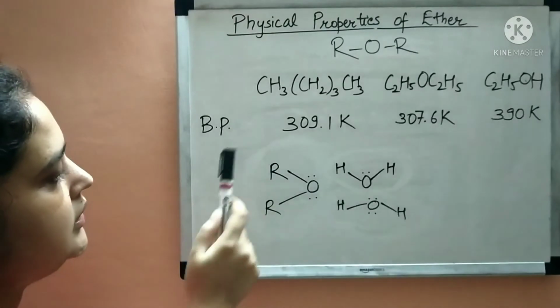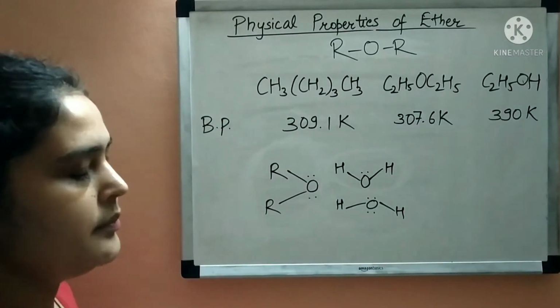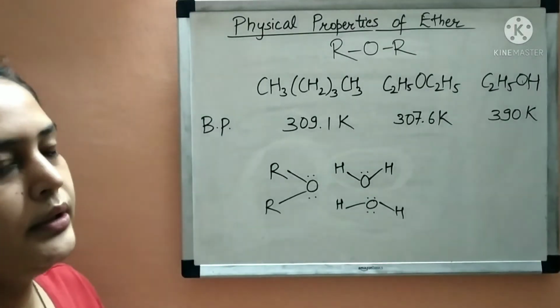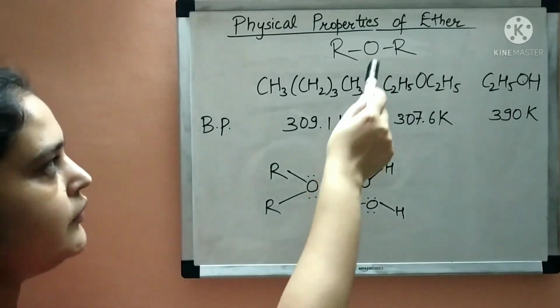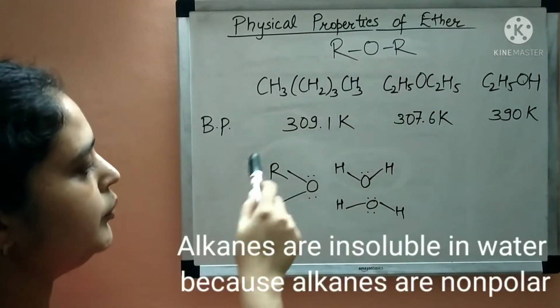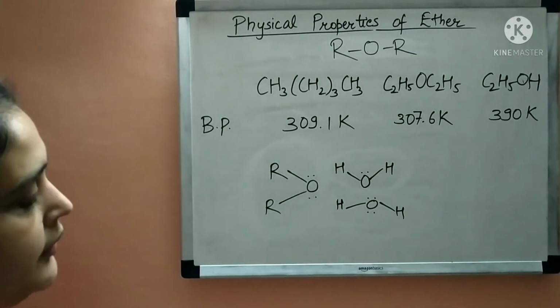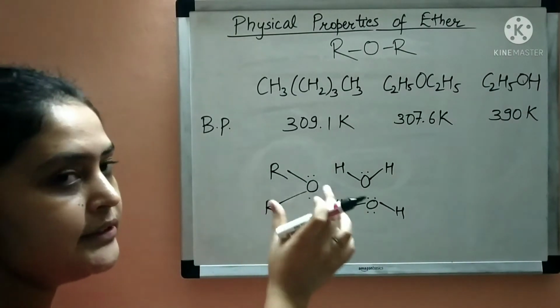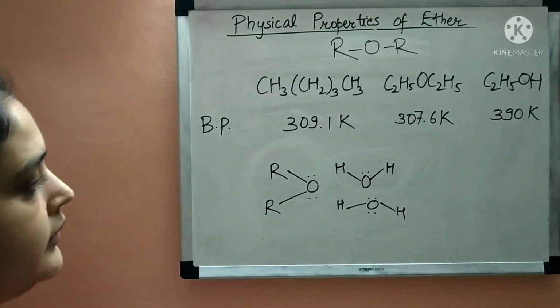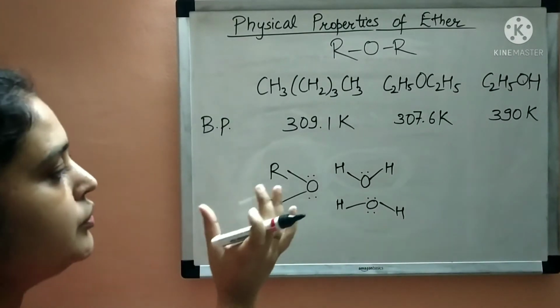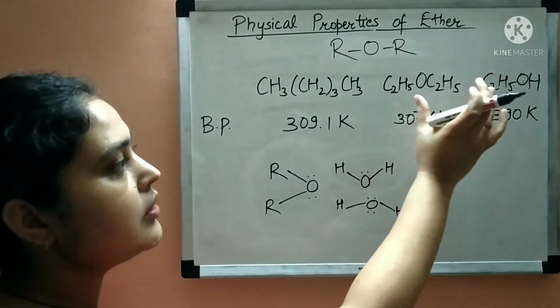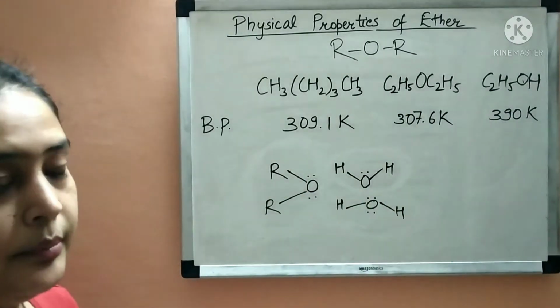Therefore the molecule which will be soluble in water should also be polar. We have already studied that ethers are polar due to the presence of the oxygen atom. Therefore ethers are soluble in water, to the extent to which alcohols are soluble in water, because